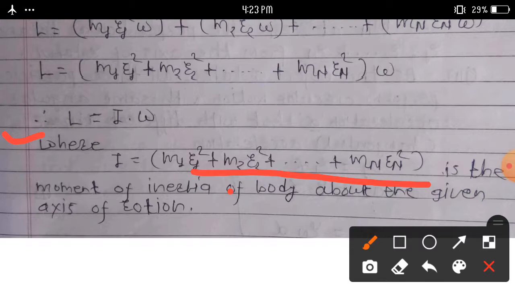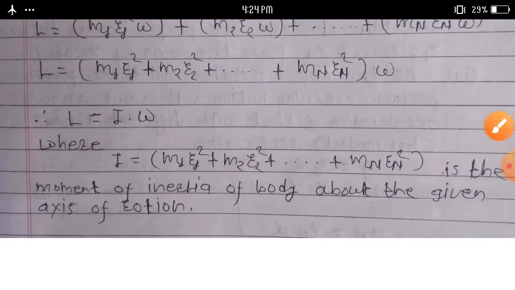We can ask questions in this topic: define angular momentum of a rotating body, or obtain an expression for the angular momentum of a rigid body rotating with uniform angular velocity. In this way, we complete the expression for angular momentum in terms of moment of inertia. This becomes L is equal to I into omega.